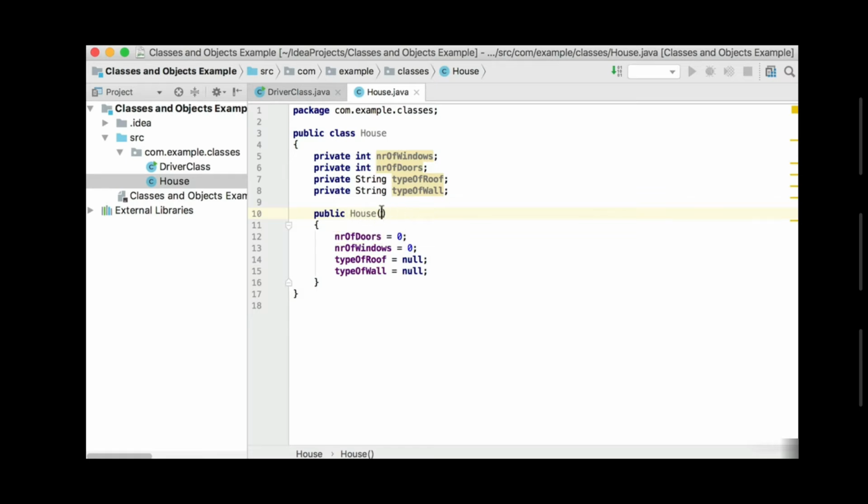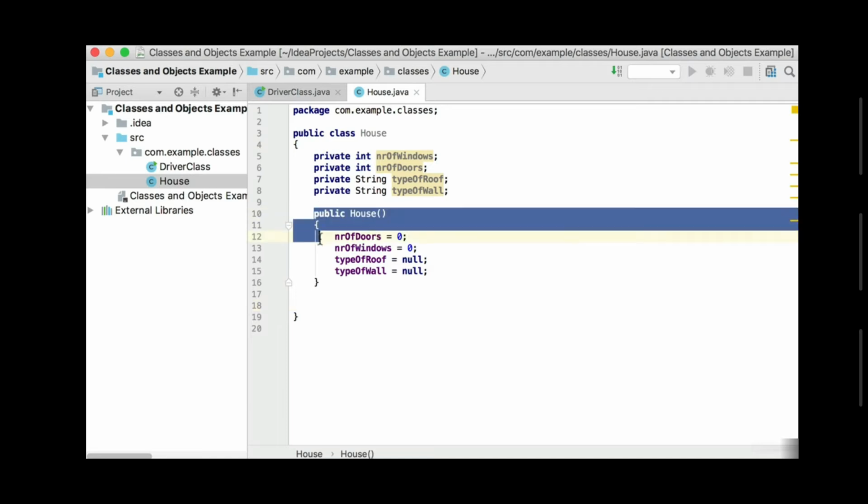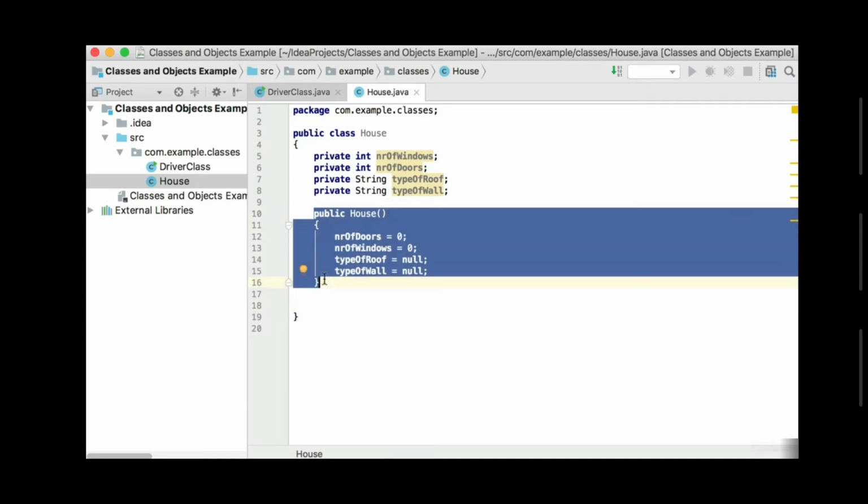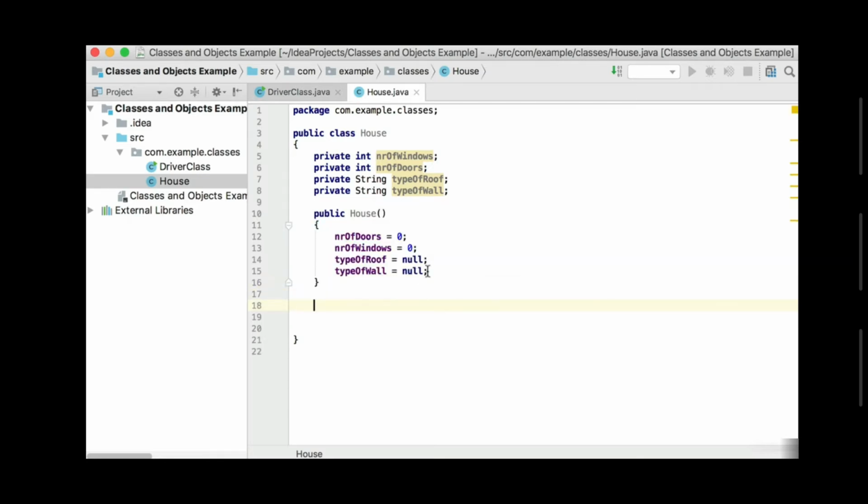So it's a constructor that accepts no arguments, and then you can set the values to something default there. So this is just an example of how the default constructor of Java would look if we do not provide a constructor at all. So in this case, we provided now a constructor, so the default constructor will not exist, but we'll use the constructor that we created here.